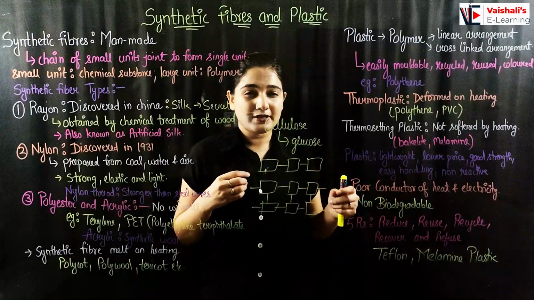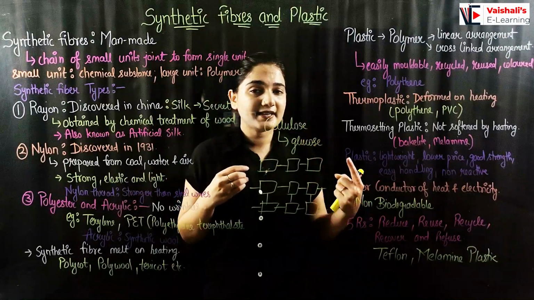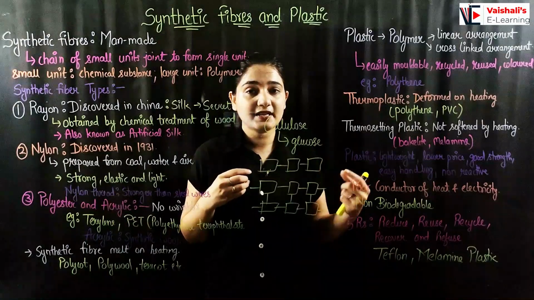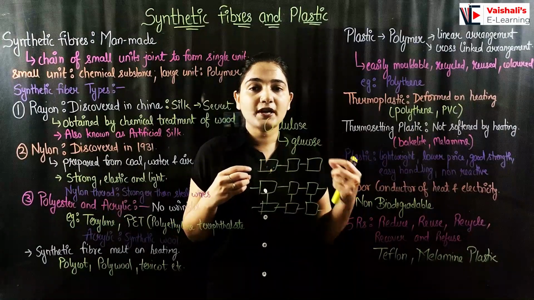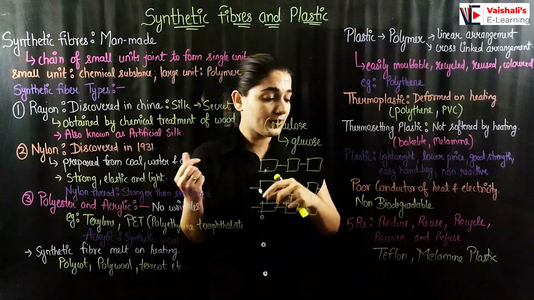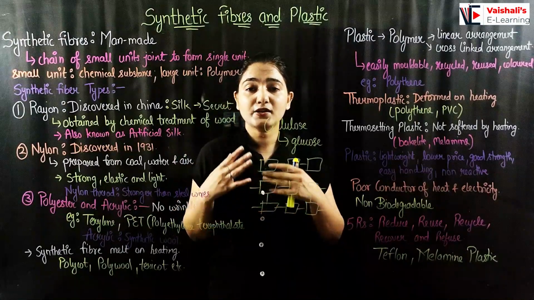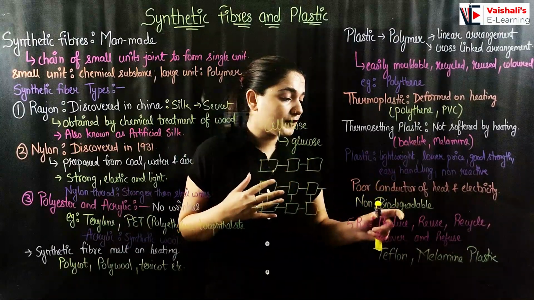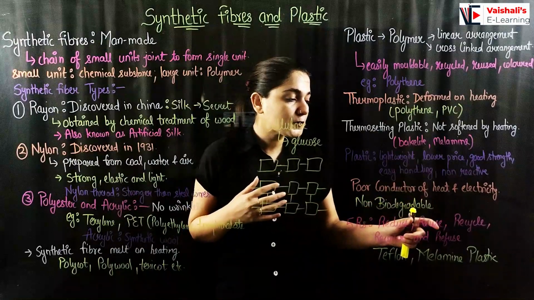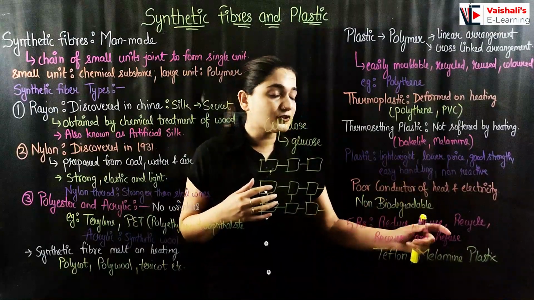It is non-biodegradable. This is the only disadvantage that we have with plastic, due to which we are finding various methods to recycle it, reduce the use of it, reuse it, recover it, and refuse it.